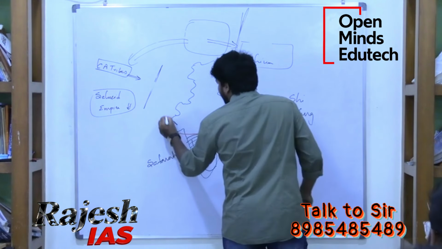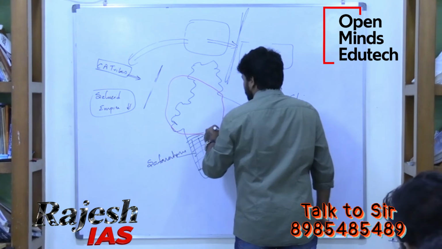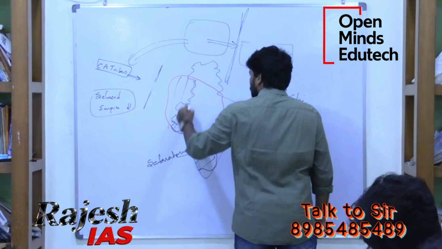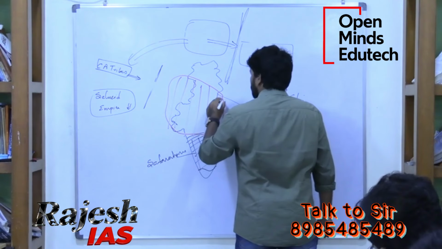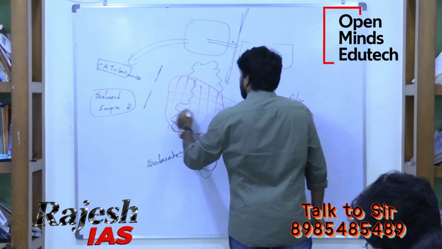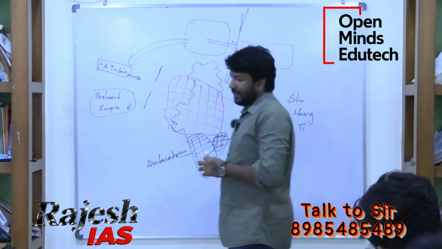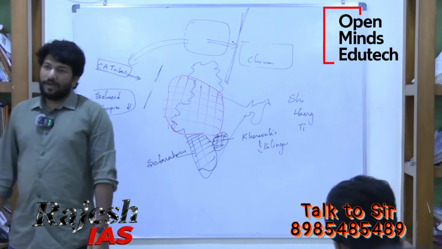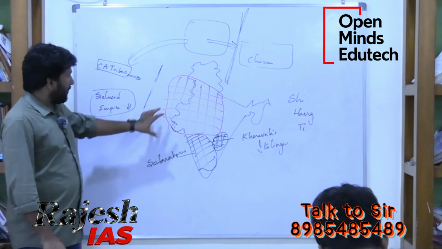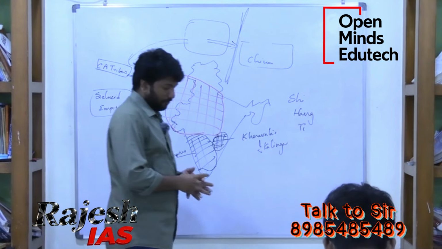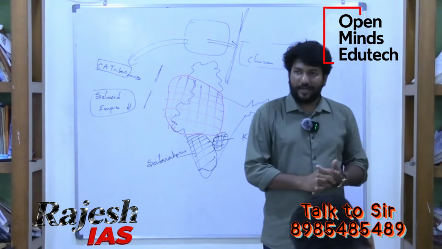So this area came under the control of Central Asian invasion. So who is ruling this area? Central Asian tribes.